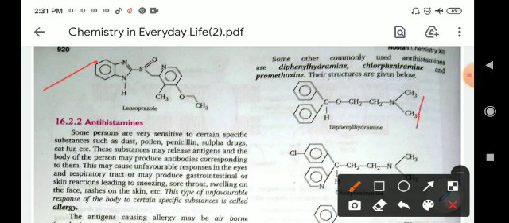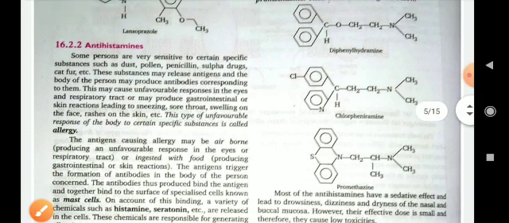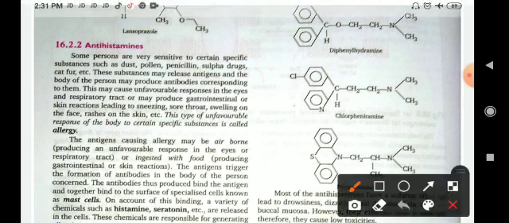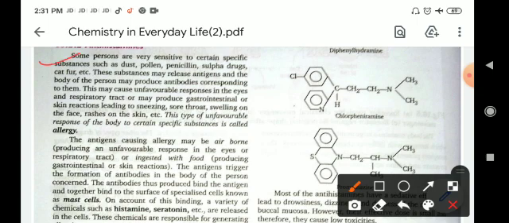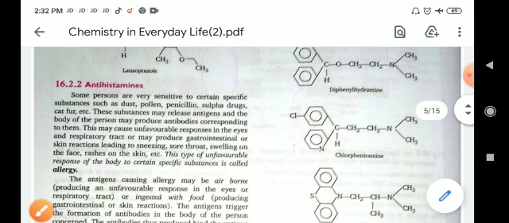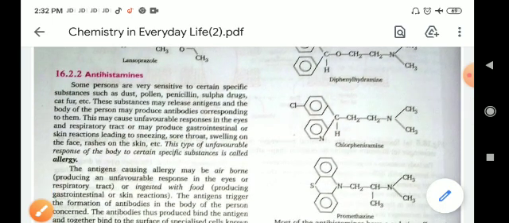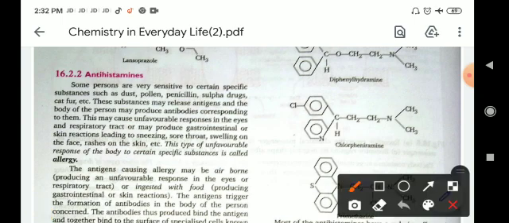Next type of drug is antihistamines. Some persons are very sensitive to certain specific substances such as dust, pollen, penicillin, sulfa drugs, cat fur, etc. When we feel allergy, we take antihistamine type drugs, because antihistamine drugs prevent our allergy.